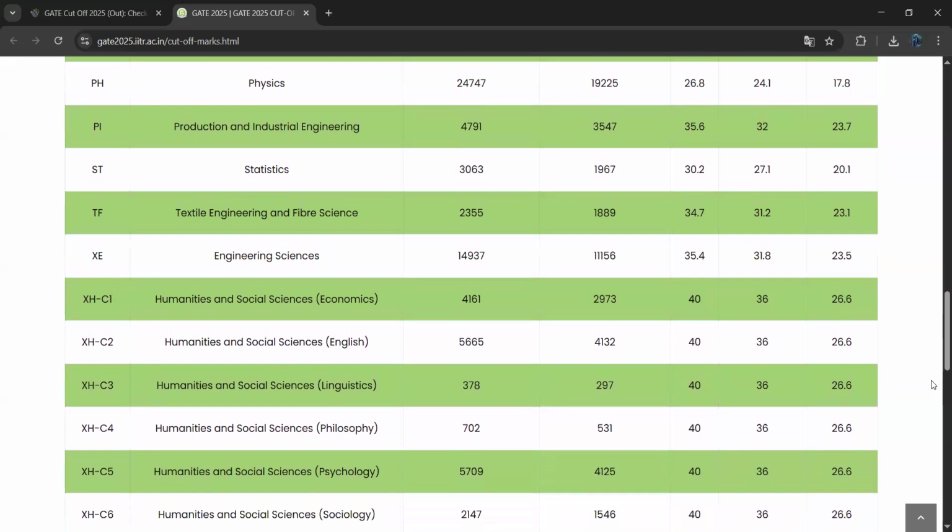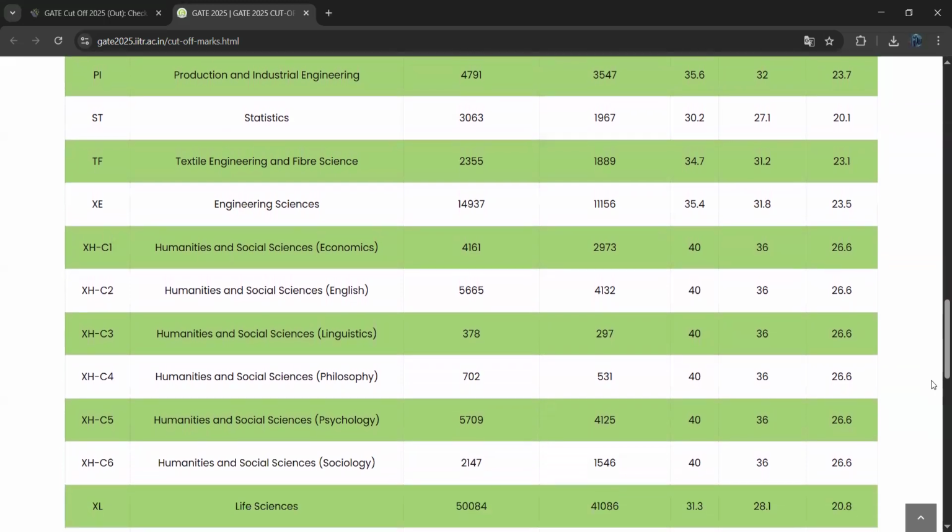So for production and industrial engineering, 35.6 is the cutoff score for general category. 32 is the cutoff score for EWS or OBC candidates. 23.7 is the cutoff score for SC, ST or PWD people.